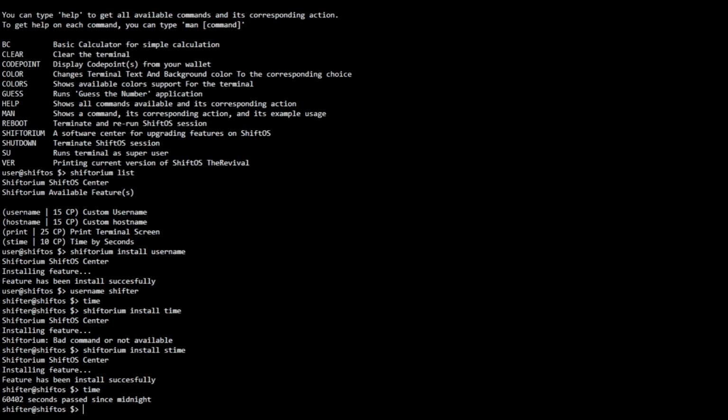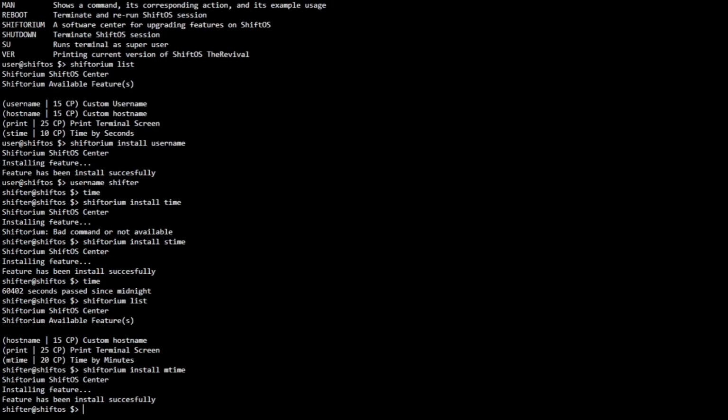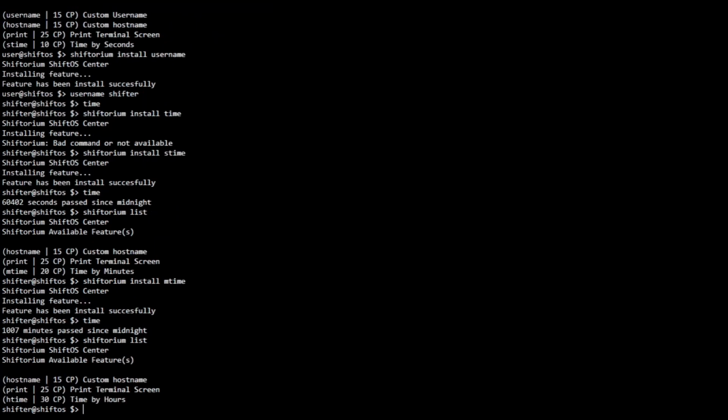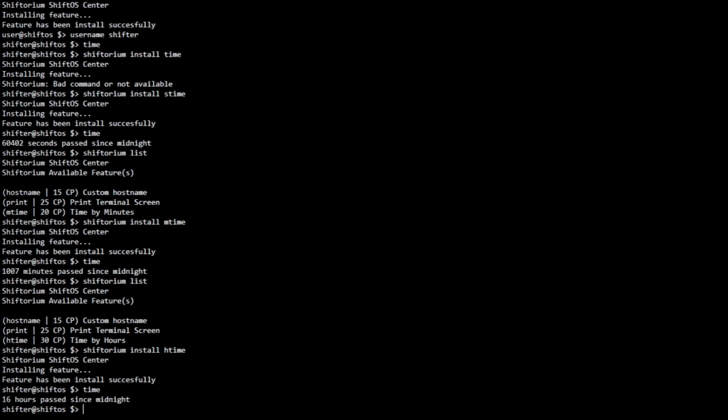At first, time only displays as seconds passed since midnight, but if you go to Shiftorium list, there is an available upgrade for time by minutes. So if I do Shiftorium install mtime, and then go into time again, it is 1,007 minutes passed since midnight. And again, Shiftorium list, and then Shiftorium install htime, and then type time again, it is now displayed in hours format, so 16 hours passed since midnight.